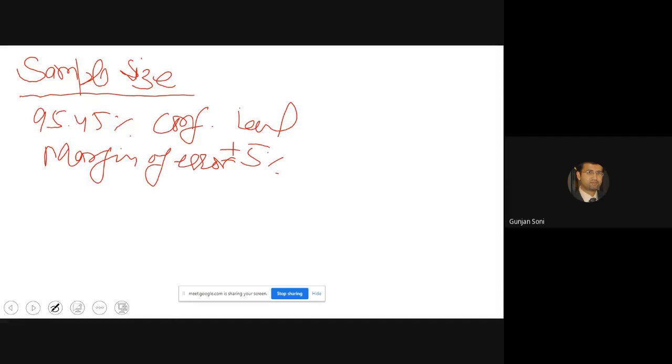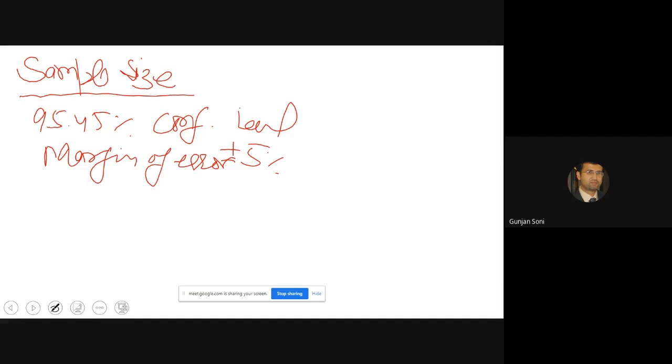Now I think I'll revise this once again because many of you might not have understood. It simply says that if I'm taking 100 observations, in 95.45% of these observations, only plus minus 5% of error will be there as far as the mean is concerned.